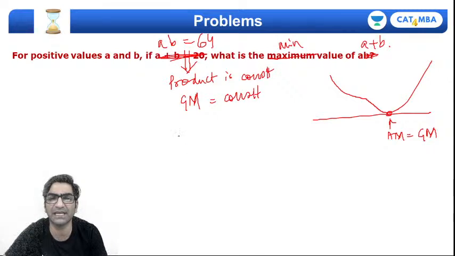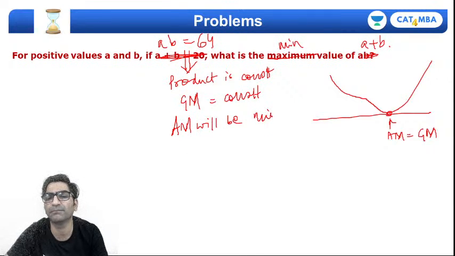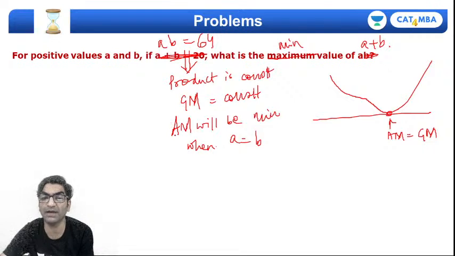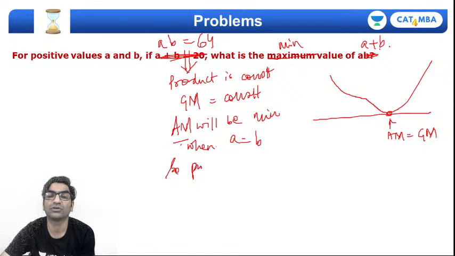So basically we'll say am will be minimum when a is equal to b, right? When the variables are equal, right? Do you want the minimum value of am? Do you want the minimum value of their sum? Yes, we do, right? So put a is equal to b and you'll get a into a